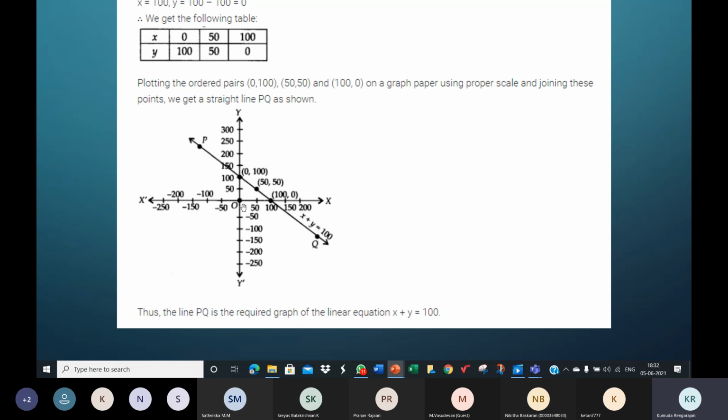I don't think your teachers will expect you to mark P and Q or AB like this. This is important: you need to write the equation on the line, and also write the coordinates of the points you've plotted. You can see here how they've used PQ. The line PQ is the required graph of the linear equation x plus y is equal to 100. All right.